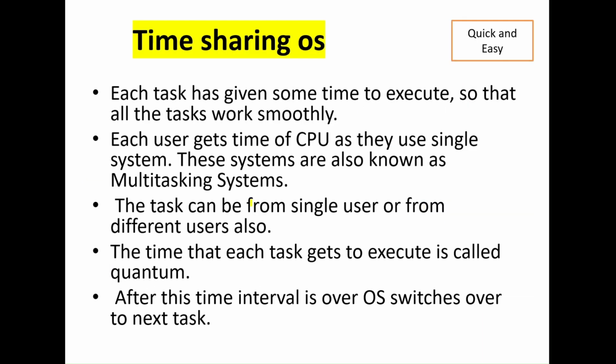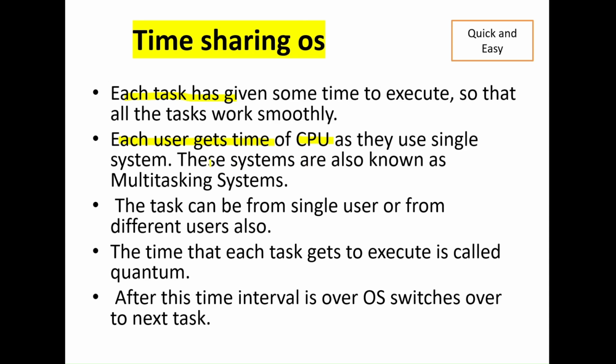Now, moving to the next type of operating system, the time sharing operating system. In this operating system, each task is given some time to execute. Every process gets the time to execute its task, so that all the tasks work smoothly. Each user gets CPU time as if they were using a single system. So each user will get the CPU.